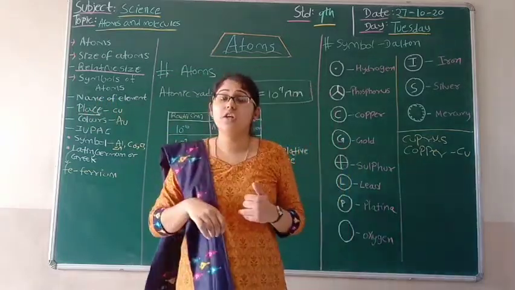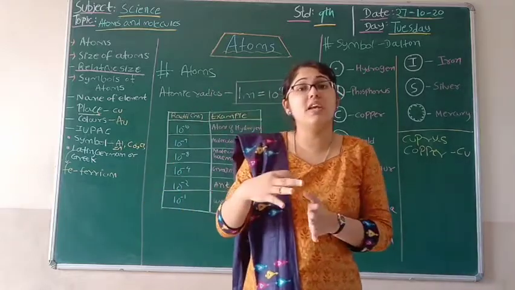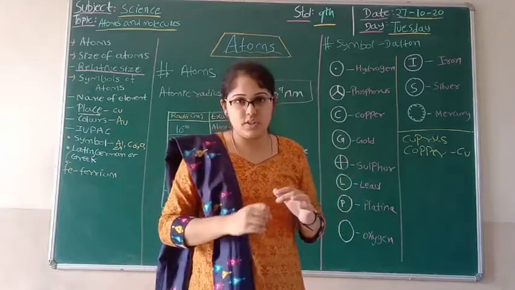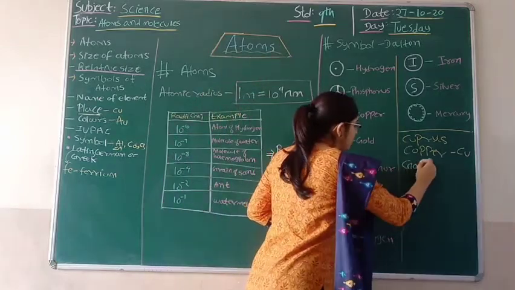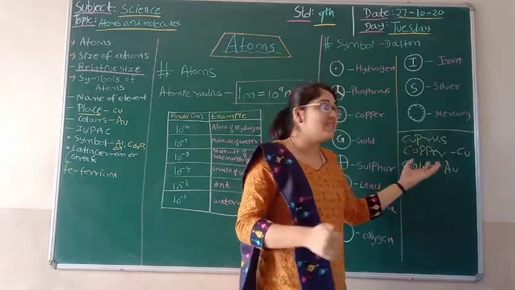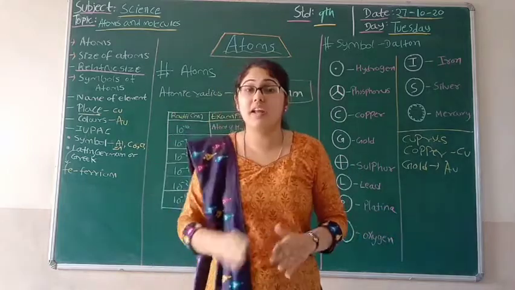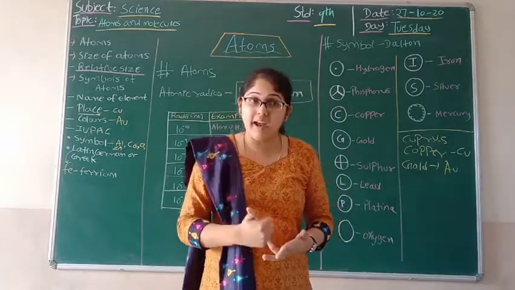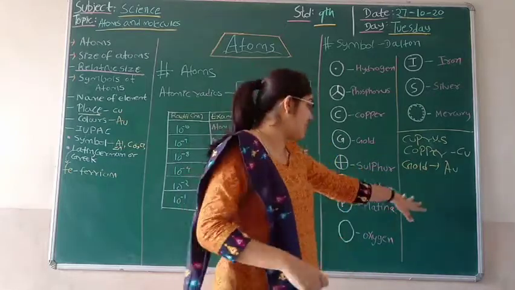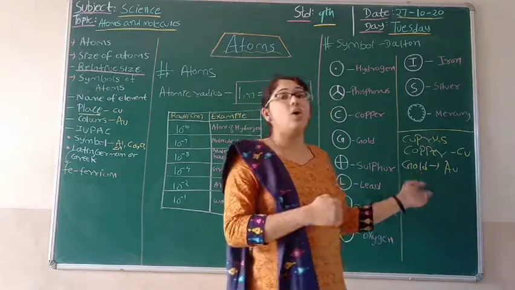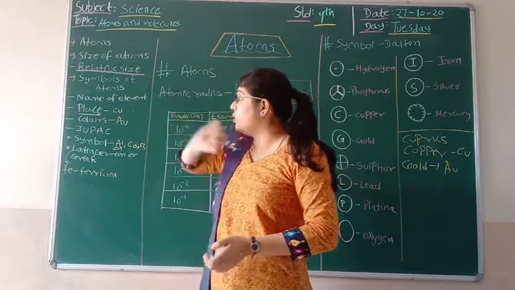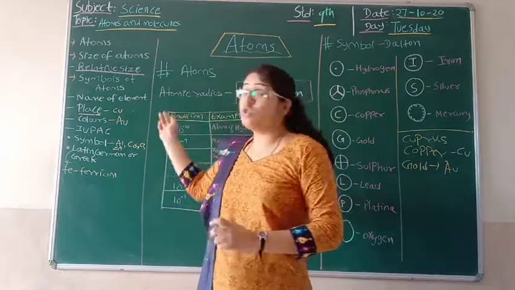Then comes the color. Some of the elements were named on the basis of color. A very beautiful element, gold, has been represented as Au. Gold is named from its color, yellow. From that, this element was symbolized as Au, but it was named gold on the basis of the color. So first we saw the place, then we saw the colors.